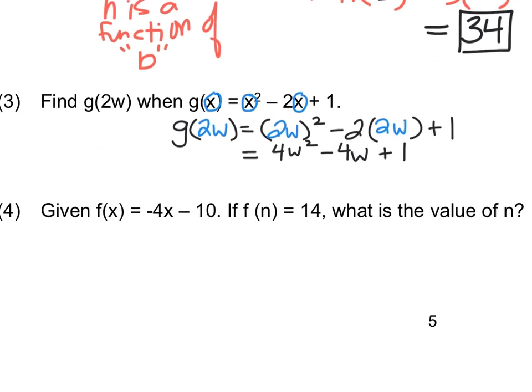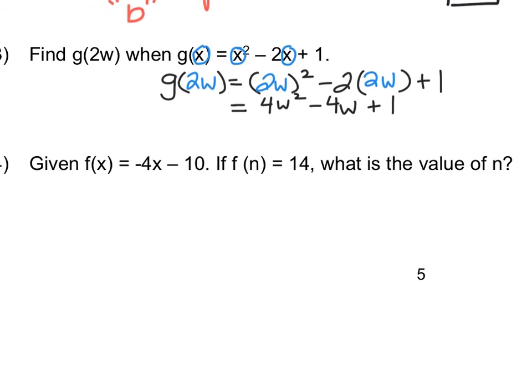The next one says, given that f of x is equal to -4x minus 10, if f of n is equal to 14, what's the value of n? All right, so that's telling us to replace all the x's with n's. So we'd be looking at f of n. I'd pop in an n everywhere I see an x. Clean it up, not much to clean here, it's really just dropping parentheses.